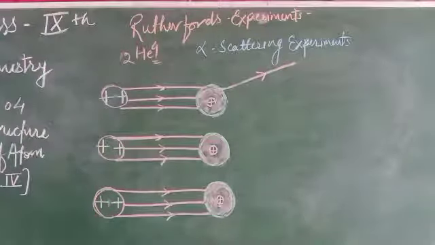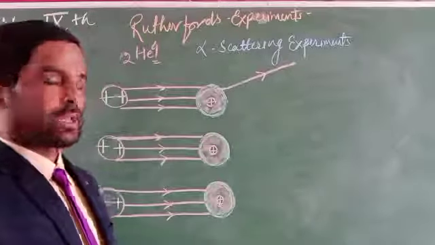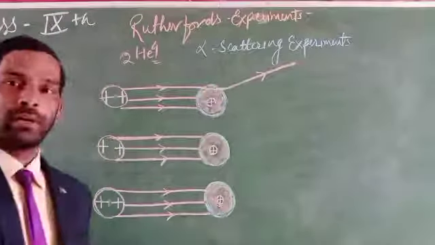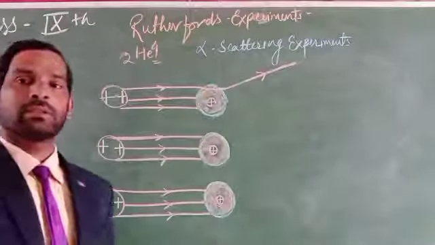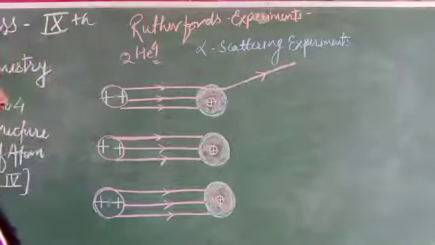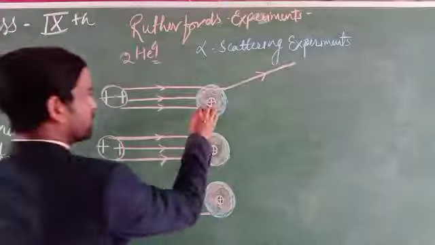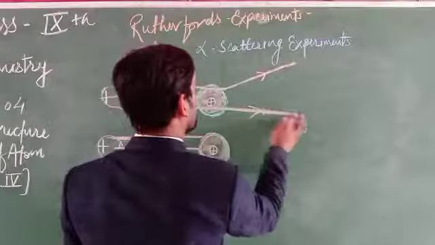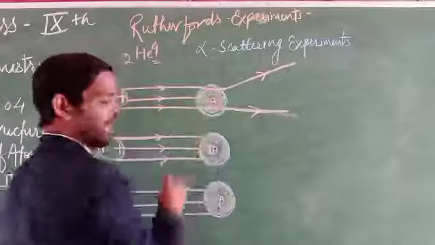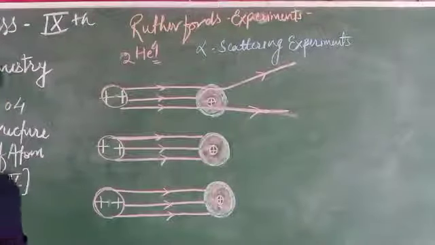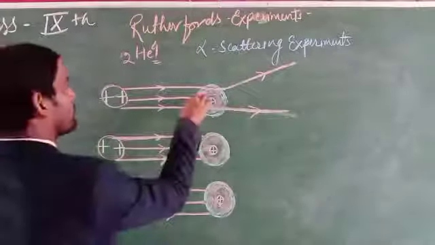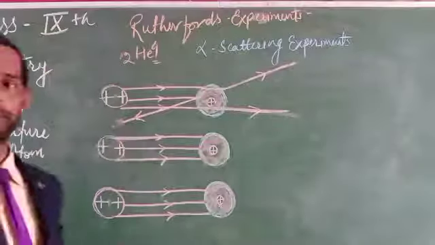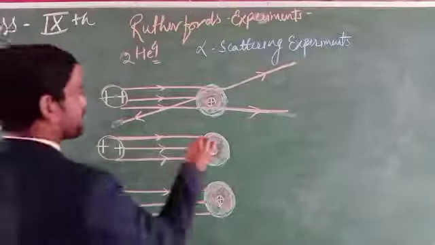Why? It is because some deviations happen to a smaller extent, some deviations happen to a larger extent, and somewhere there is no deviation at all. So the rays can move forward with a very small deviation. And in some cases the rays could not go forward and come back the way they came. So for that reason we can say